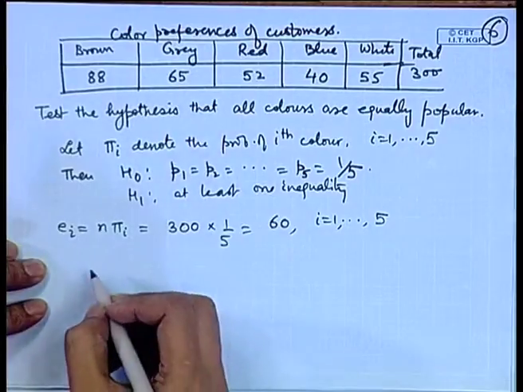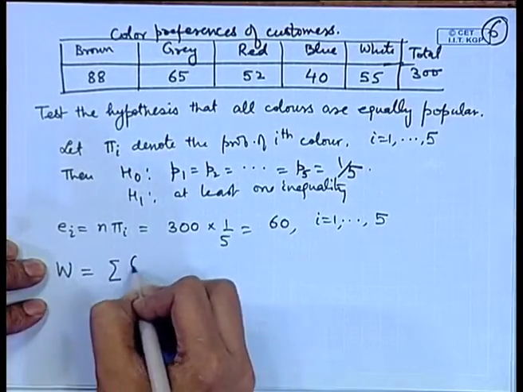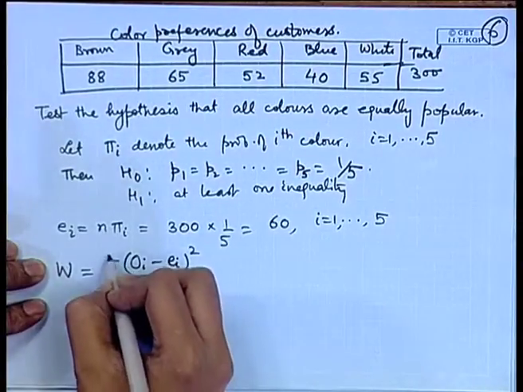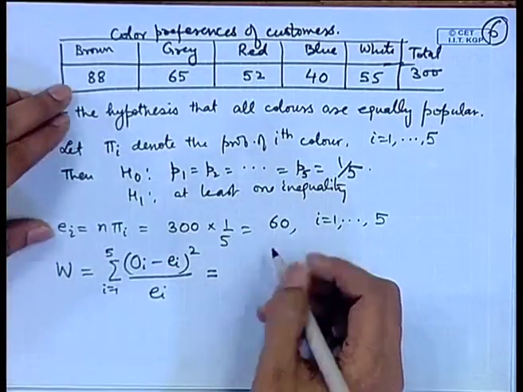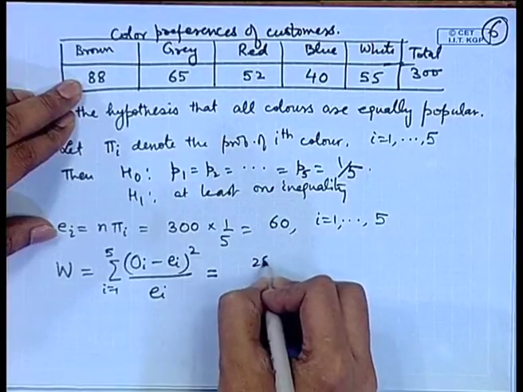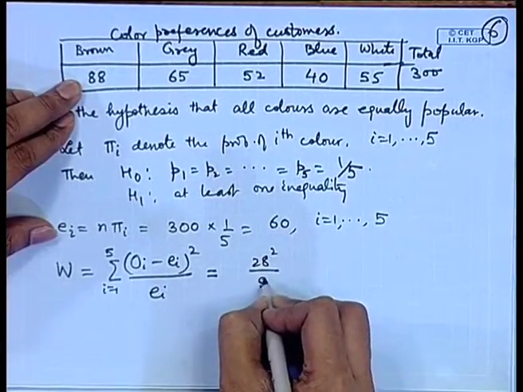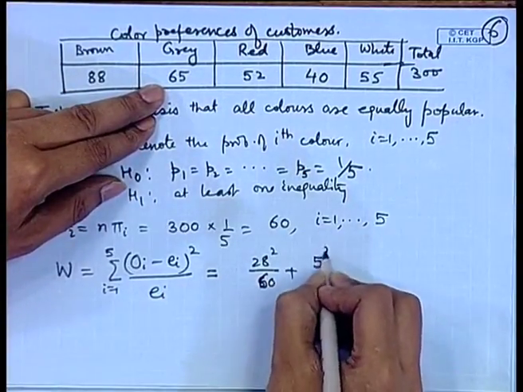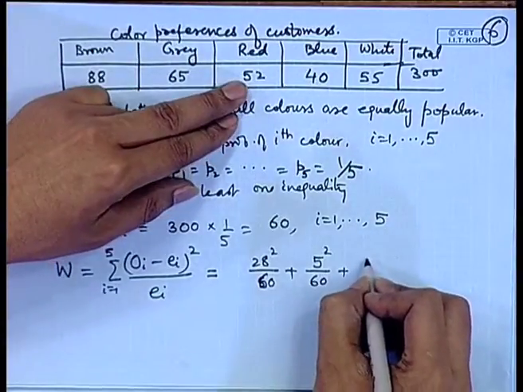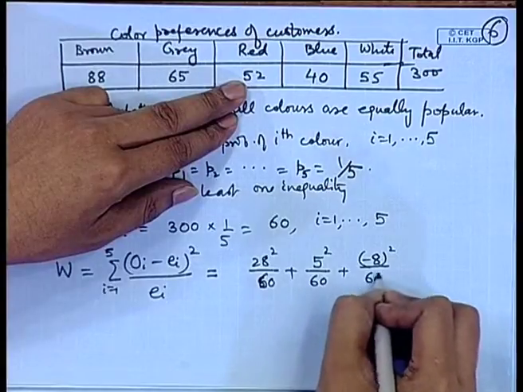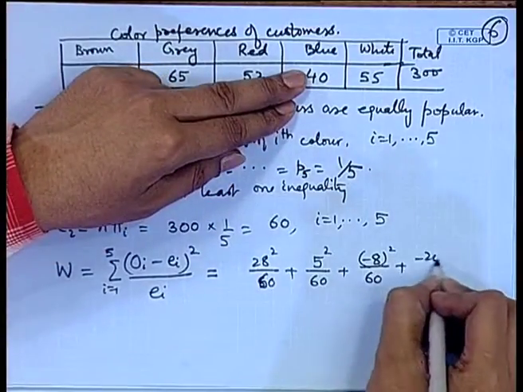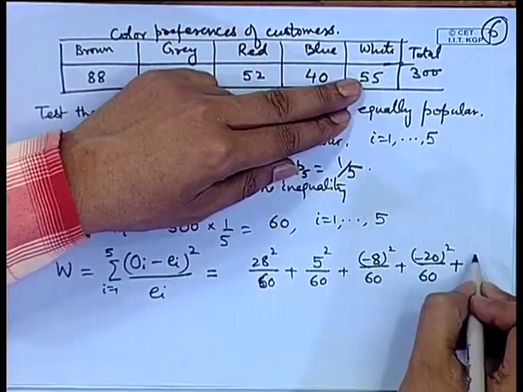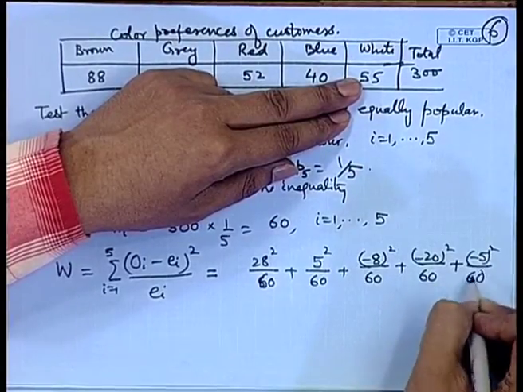If we calculate W, that is sigma O i minus E i square by E i, i equal to 1 to 5, then this is equal to 88 minus 60, that is 28 square by 60, plus 65 minus 60, that is 5 square by 60, third cell is 52, so it is minus 8 square by 60, plus 40 minus 60 is minus 20 square by 60, plus 55 minus 60 is minus 5 square by 60.